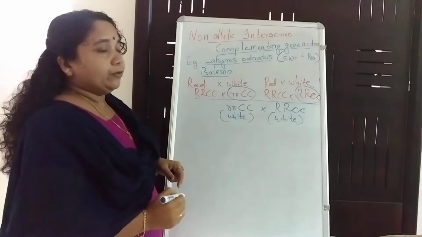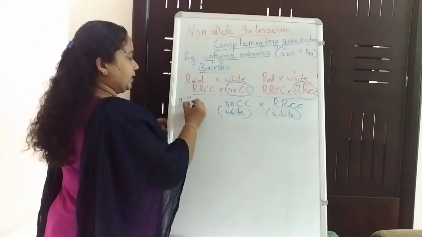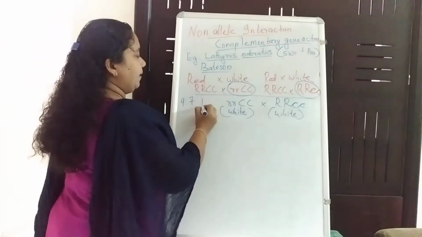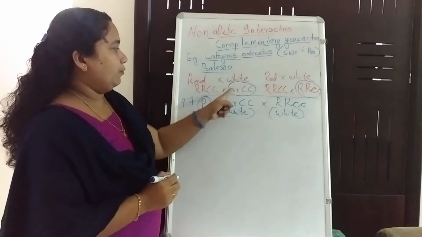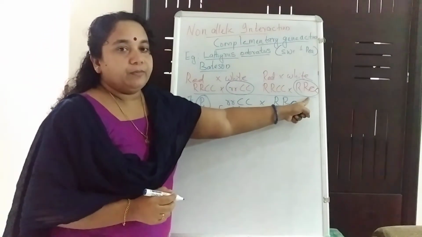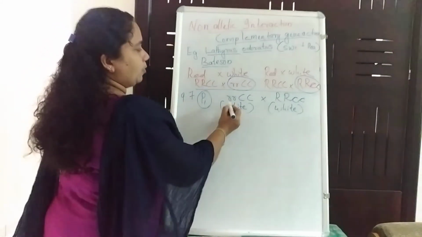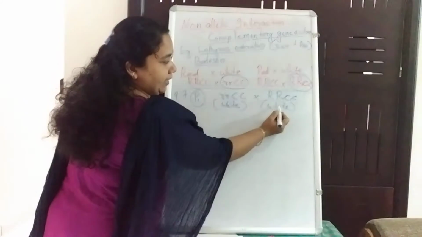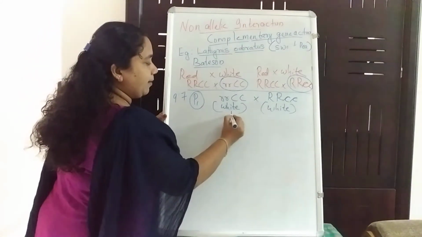In the second cross, what he gets is the ratio 9:7. The selected white parents were, this is the P1, the selected white parents of these two crosses selected for his first cross: here small r, capital C, and capital R, small c. So what is the gamete?